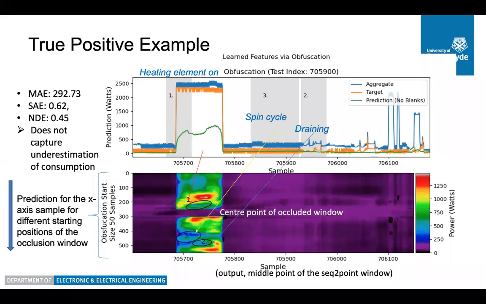We can see that once this area becomes occluded, there is a significant drop in power, shown in the ellipse as 1. Similarly, for the spin and draining part, we can see that the output changes in the wrong direction once we occlude the spin cycle area and draining area.